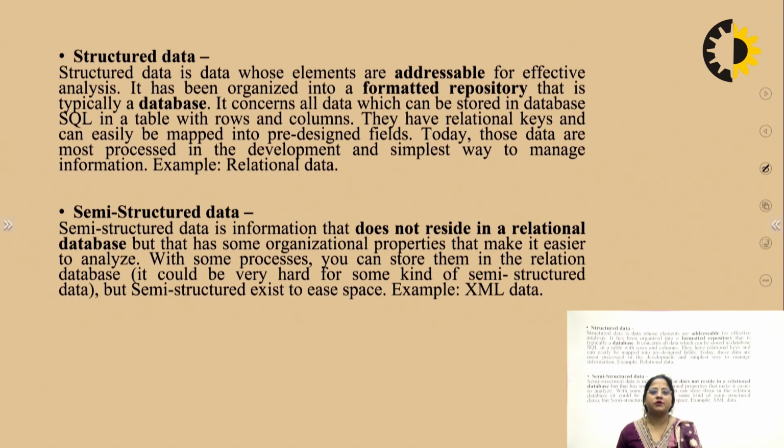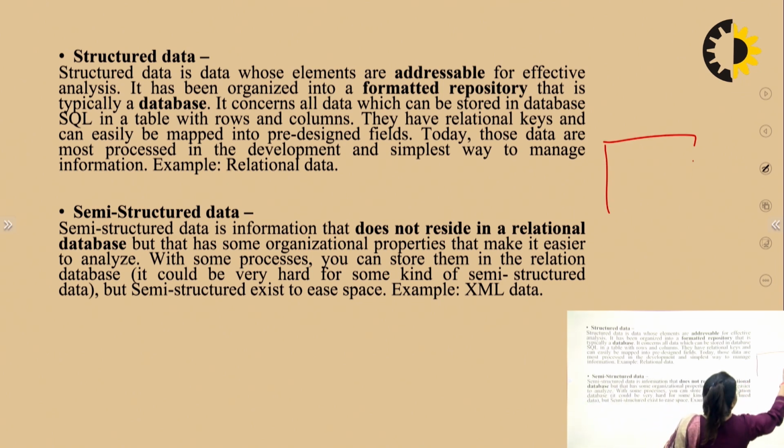Now we come to the first type, structured data. Structured data is data whose elements are addressable for effective analysis. It is organized into a formatted repository, typically a database, because a database has different types of tables, and these tables are connected to each other and hold structured data. Let's suppose we take an example of structured data, such as roll number.